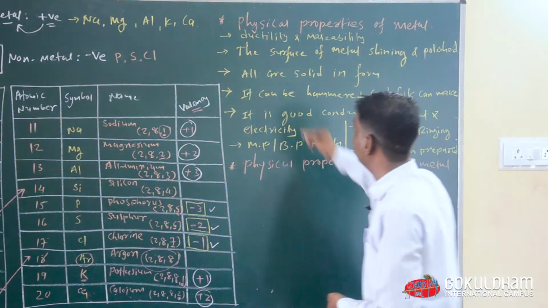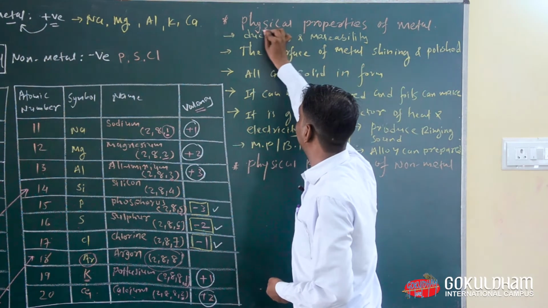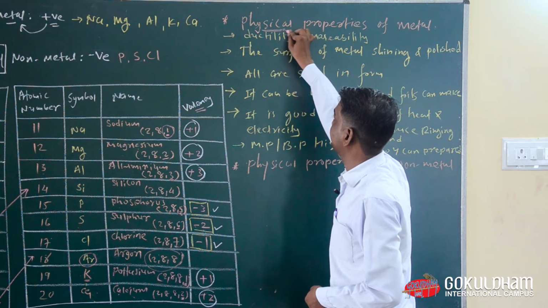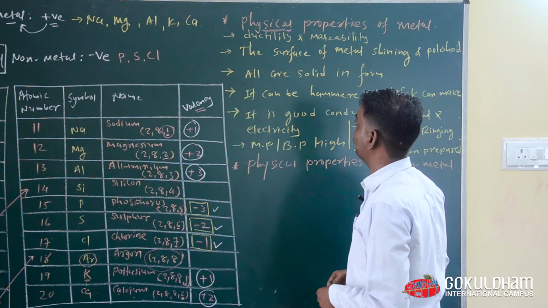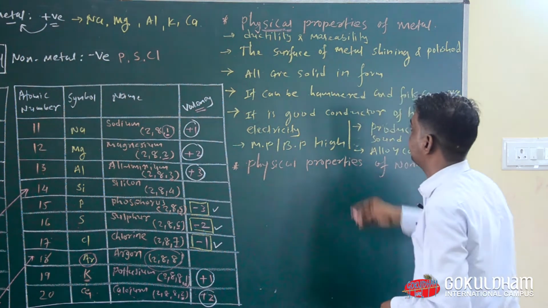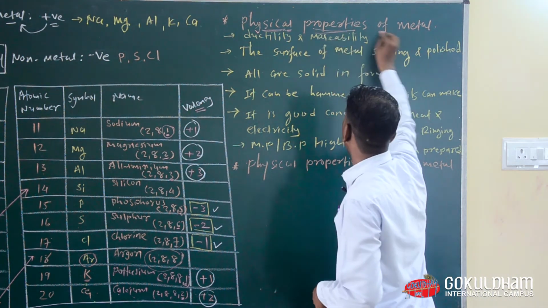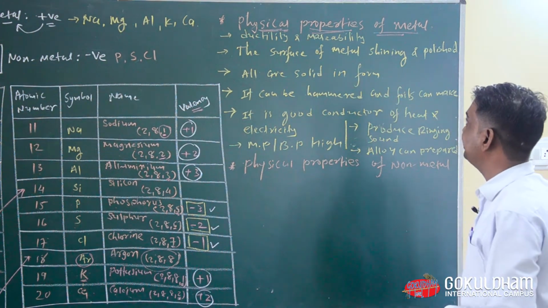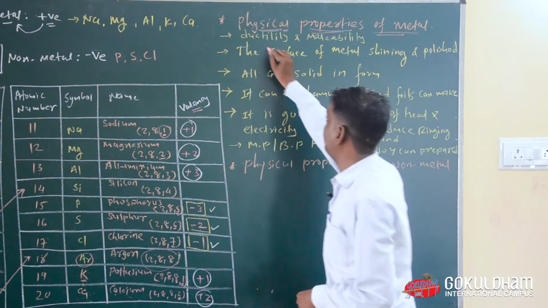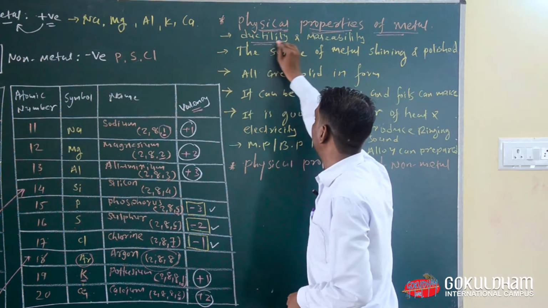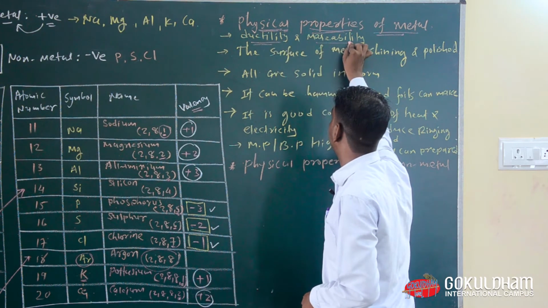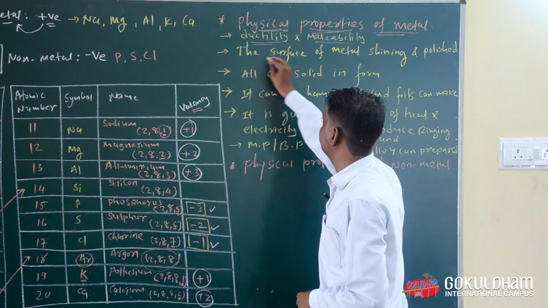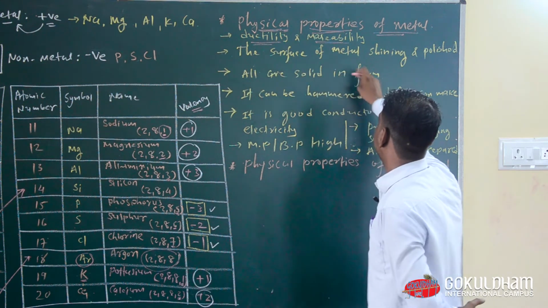First of all we are going to see physical properties. Physical means what we can see from the outside. So what we can observe from outside we call physical properties. Okay, so now metals have ductility and malleability. That means our first physical property is that metals have ductility and malleability. Second physical property is that the surface of metal is shining.